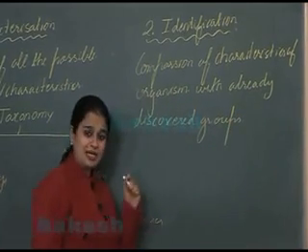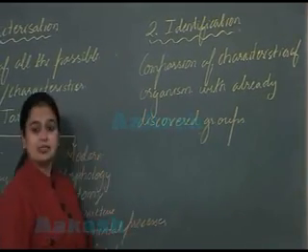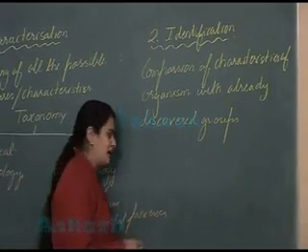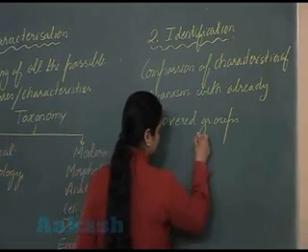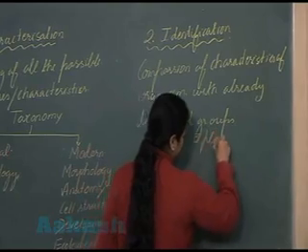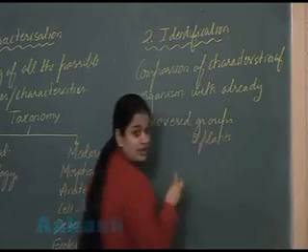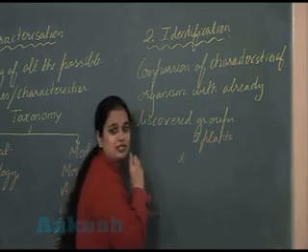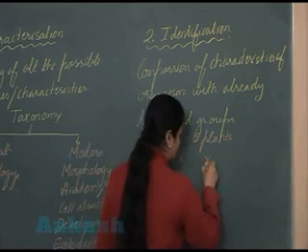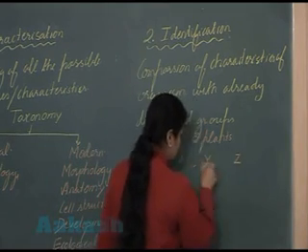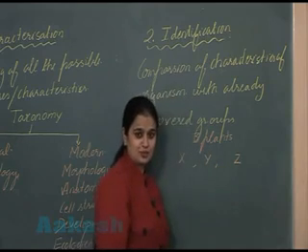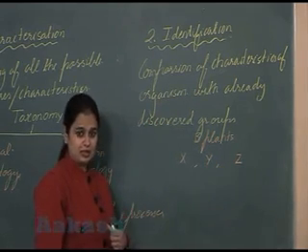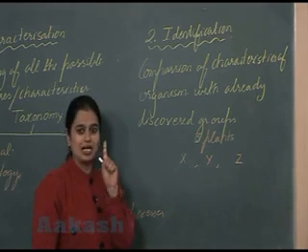Now to explain identification, I am citing one example here. Let's say there are three different plants. They belong to three species, plant species X, Y, Z. And in the locality I surveyed, I obtained one plant from there.